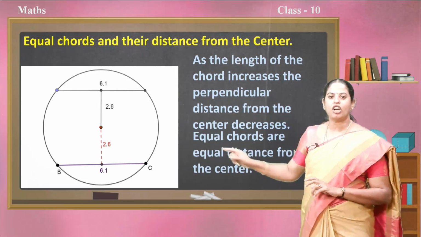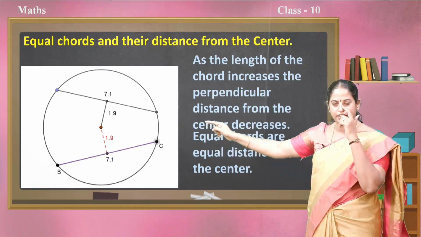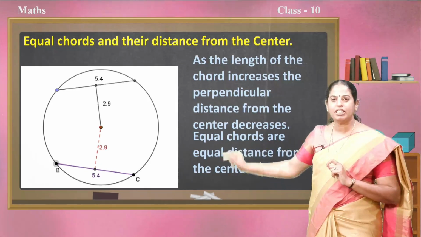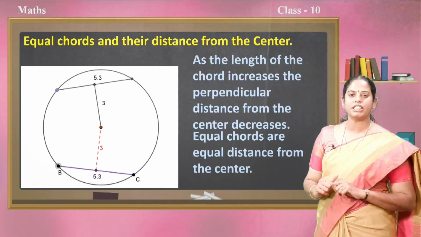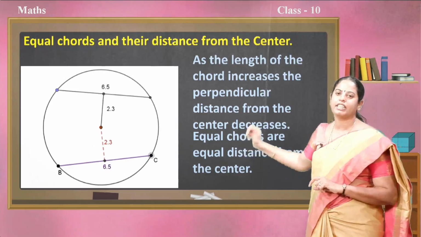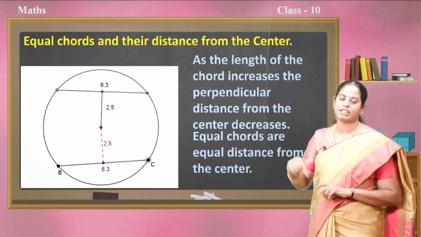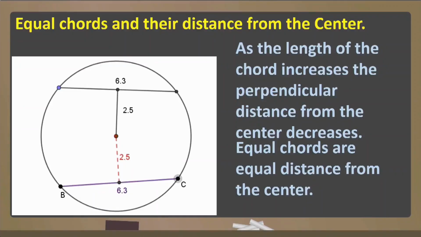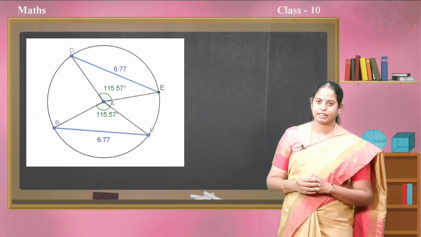Yes. If you observe here, I have drawn two chords of the same length. In this video, all these chords are of equal length, and if you observe the perpendicular distance of these two chords from the center, they are equal. We can say this as: equal chords are equidistant from the center. Okay. We have recalled so many concepts related to circle.